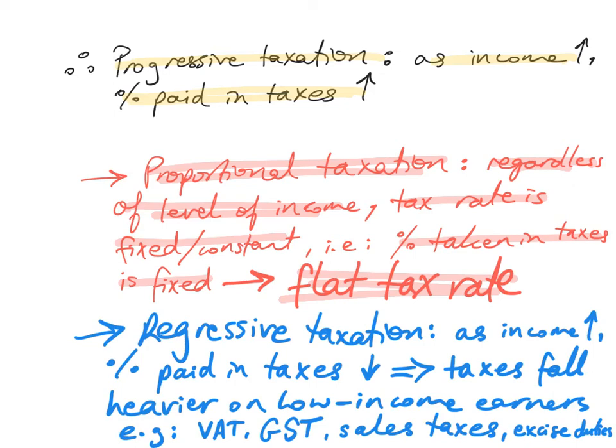Regressive taxation, on the other hand, is a situation where as income rises, percentage paid in taxes falls. You might be thinking, why would anyone do that? Well, unfortunately, these sort of taxes actually do exist. So these taxes fall heavier on the low income earners. Example, the VAT is a very good example. Sales taxes are another example. Sales taxes, excise duties, all these taxes on goods and services. If a rich person and a poor person are buying the same good or service, the tax will fall heavier on the poor person. It will be a bigger proportion of the poor person's income. So that's a regressive tax. Sales taxes are often regressive.